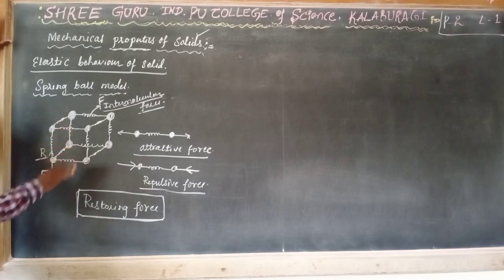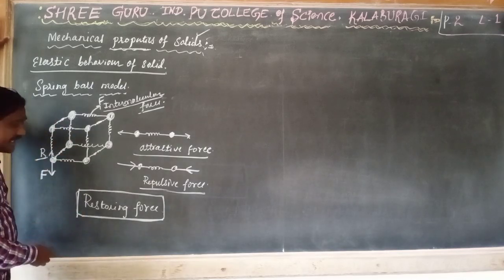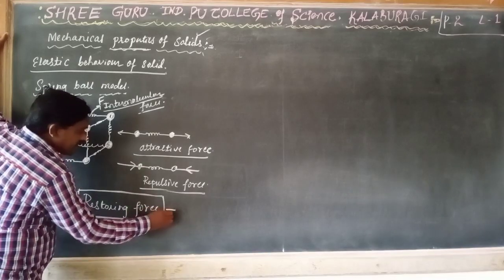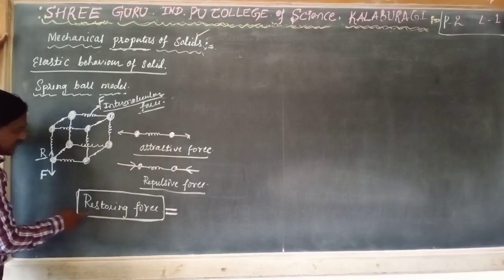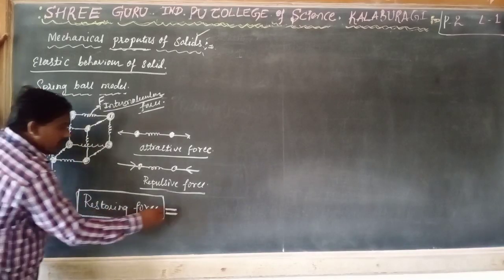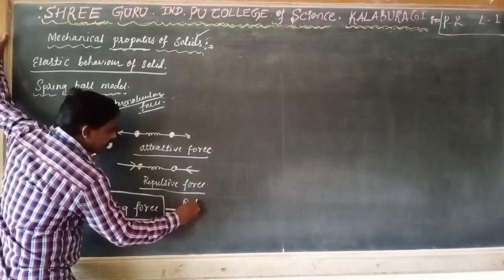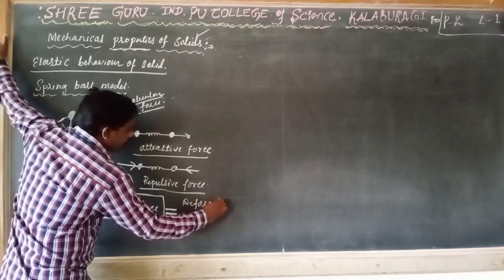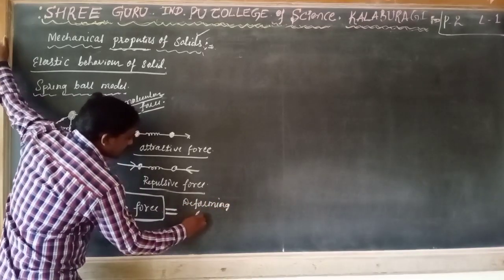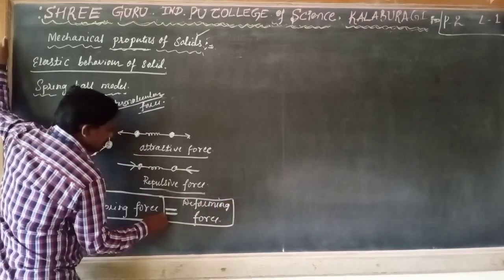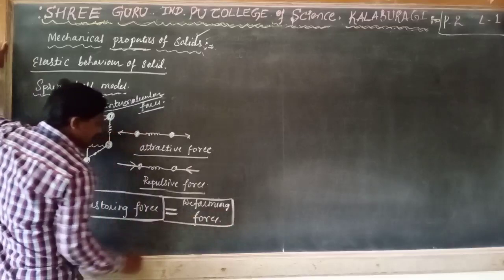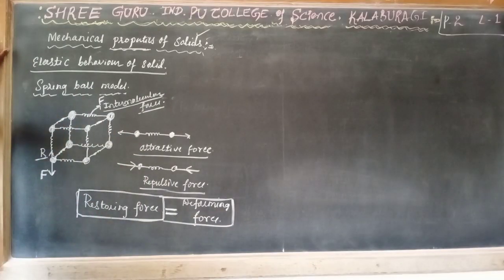Again the body attains equilibrium. For the body to attain equilibrium, it must have a restoring force equal to the deforming force. Then only is it possible for the body to attain equilibrium. Otherwise the body does not reach equilibrium.